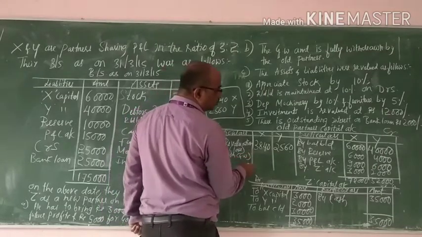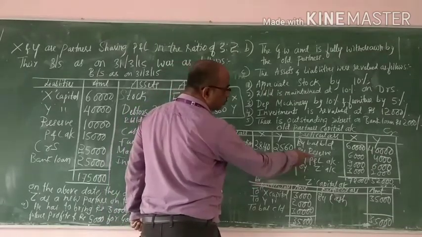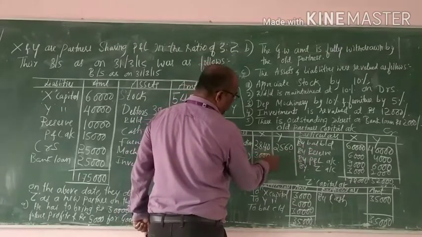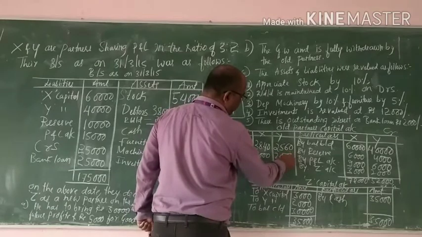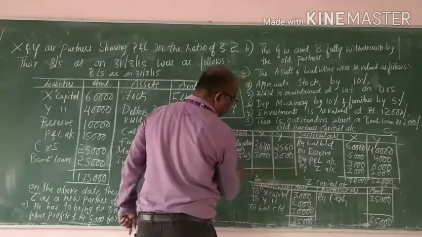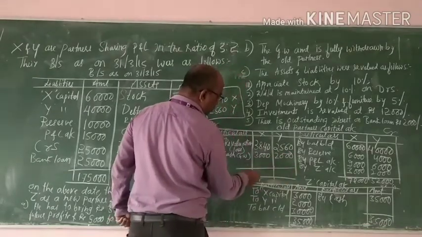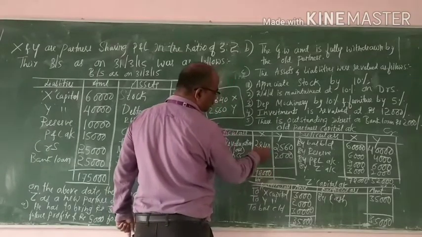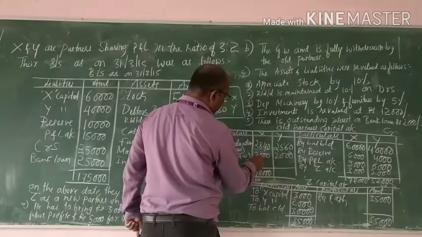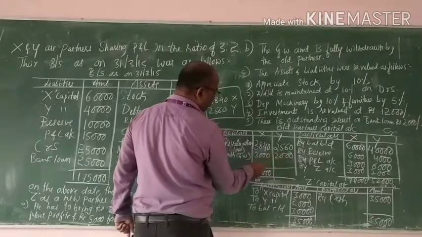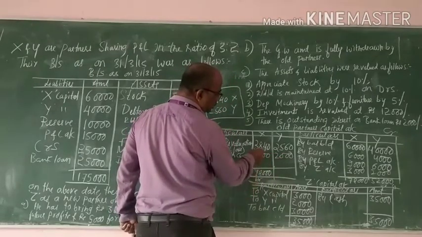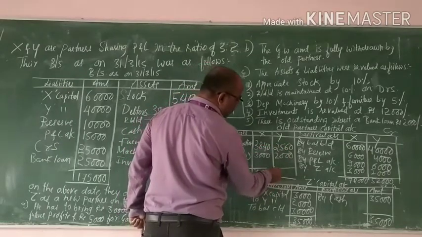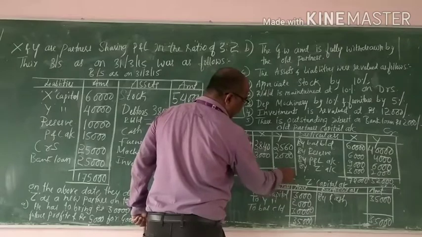The full goodwill is withdrawn, so 3,000 by X and 2,000 by Y. Out of 78,000, X has withdrawn 3,000 and Y 2,000, and the revaluation loss of 3,840 and 2,560 has been debited to the old partners' capital accounts.